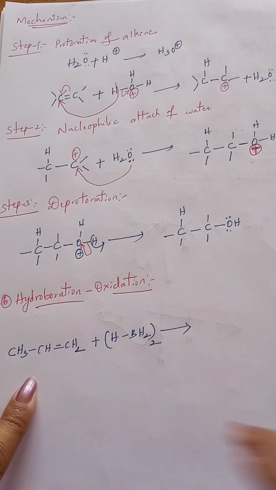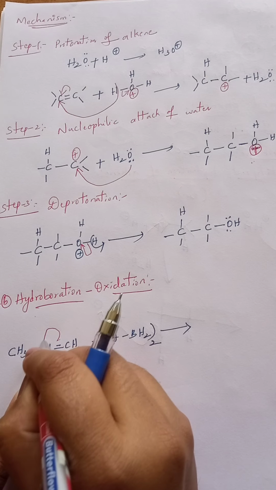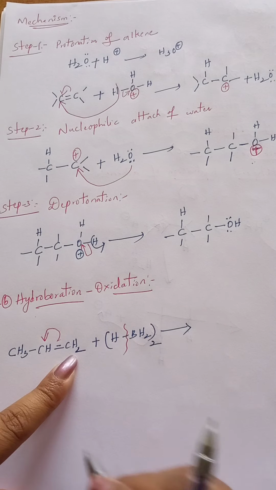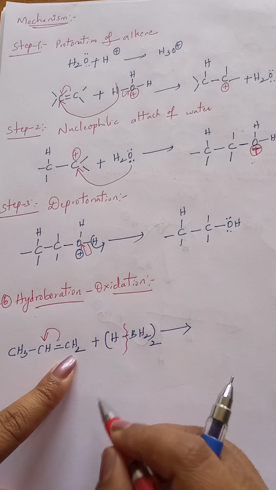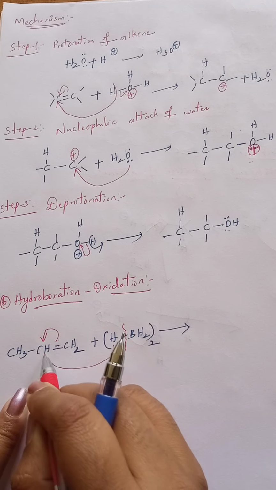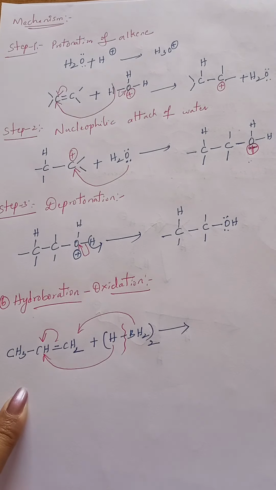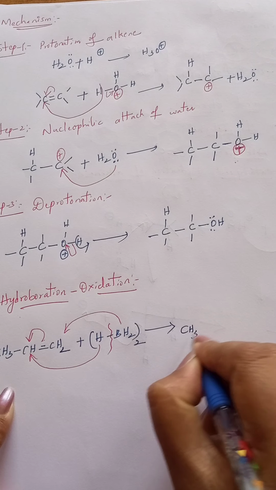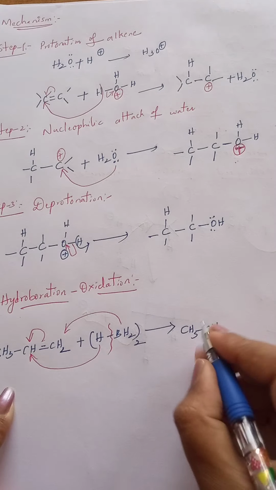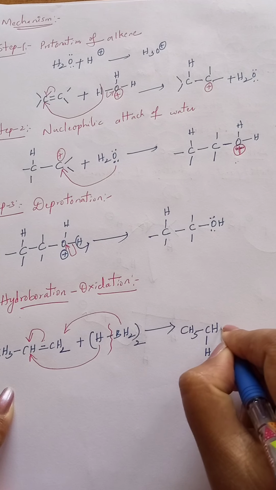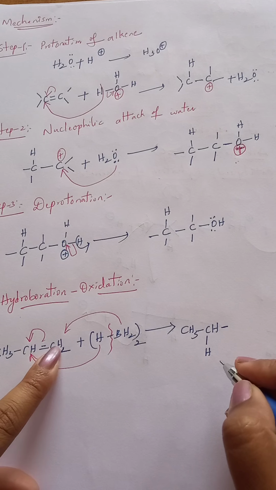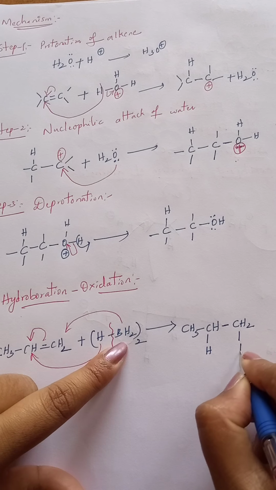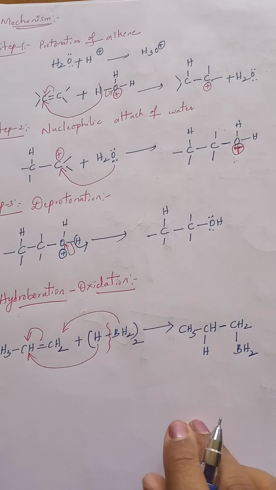In the first step, whenever this pi bond moves here, this carbon gets negative charge, this will get the positive charge. Exactly here the bond involves in breakage. Then hydrogen is added to this carbon, BH2 is added to this carbon. Then we will get the first product. Write that CH3 CH, to that hydrogen is added. Now the double bond is converted to single bond, CH2. Now to this CH2, BH2 is added. We will get this compound.